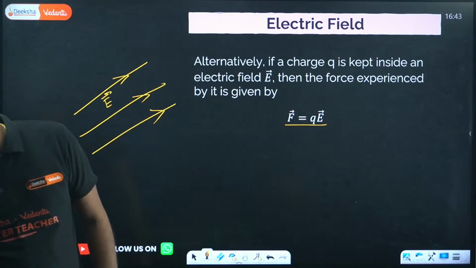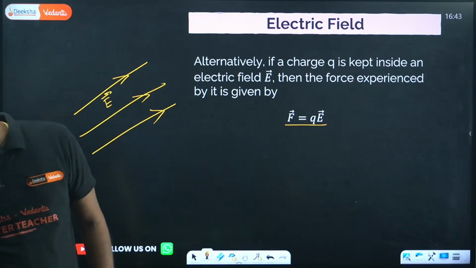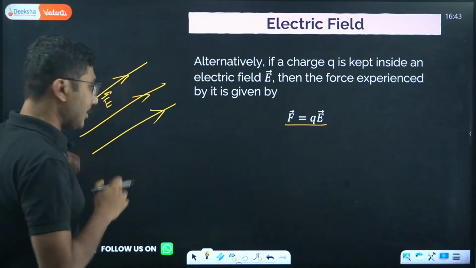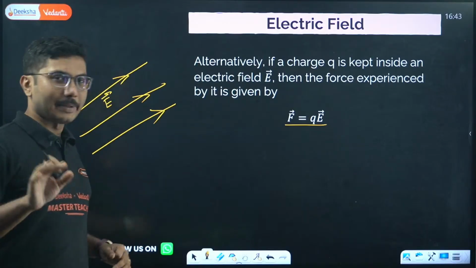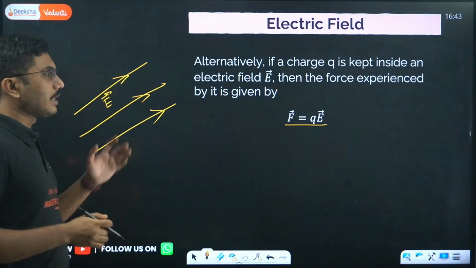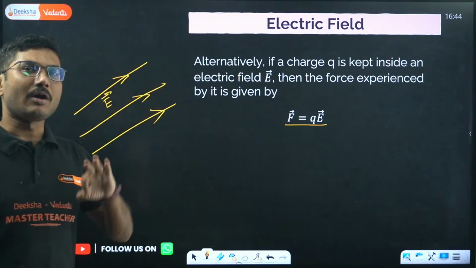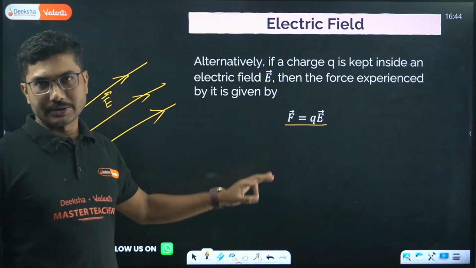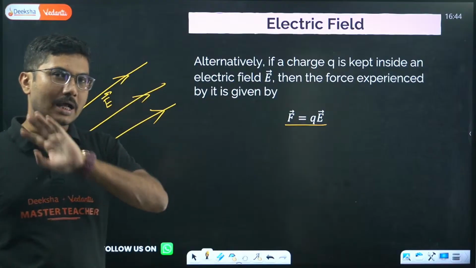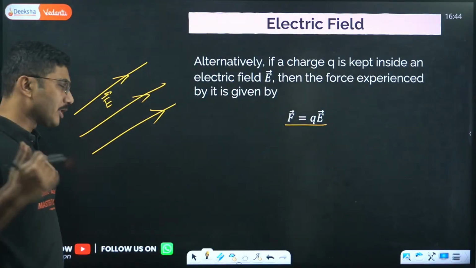Does this force remain same in water and air? No, Red Rhino. Because you have asked it, I will explain it, don't worry. The force actually does not remain same. Electrostatic force is dependent on the medium between the charges. I explained that in my last lecture as well. I will explain it once more, don't worry.